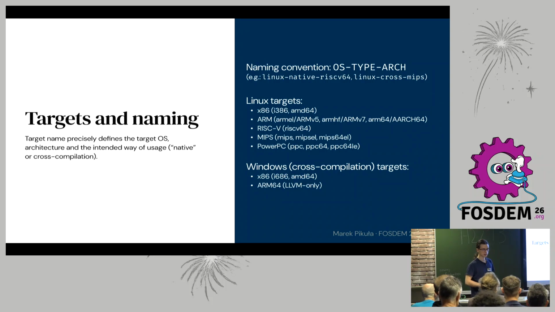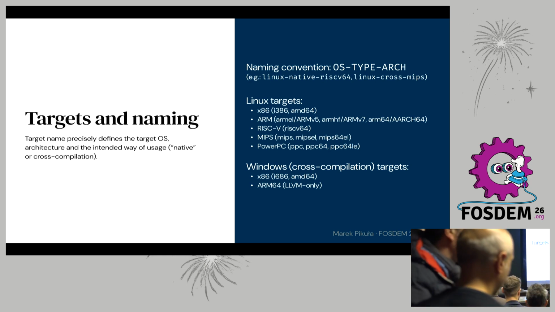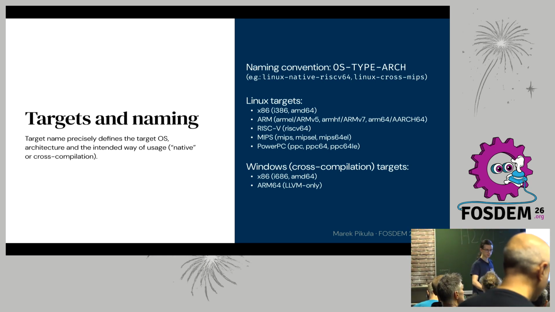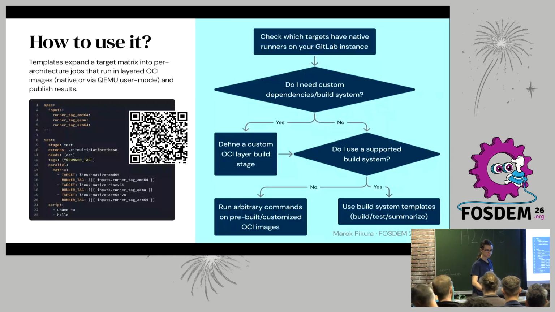A few words about target naming. We currently have Linux native targets and Windows cross-compilation targets using Wine. Then we have native and cross targets, because for some targets, for example 32-bit big-endian MIPS, there is no Debian image, so unfortunately we need to cross-compile for those targets. And then the final part is the architecture.